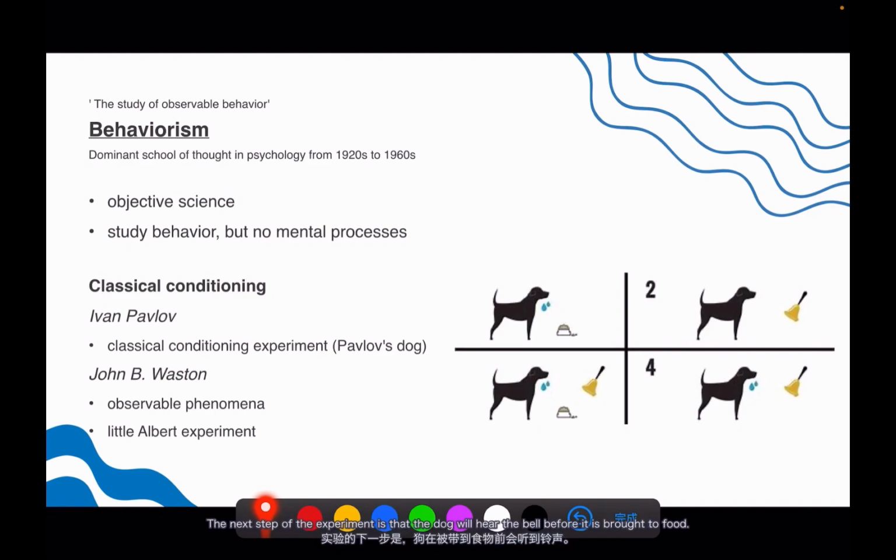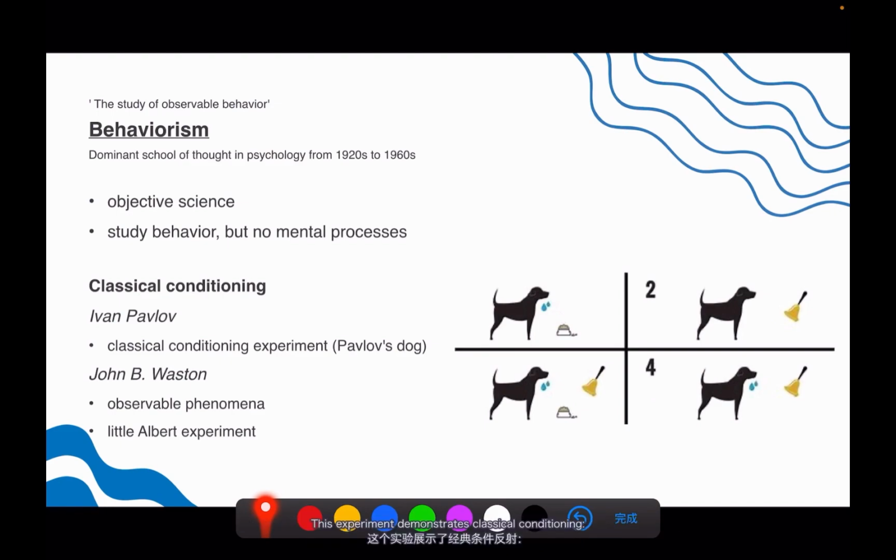The next step of the experiment is that the dog will hear the bell before it is brought food. After many times, the dog knows that the bell means the food, and it will automatically salivate when it hears the bell, even though people do not give food to it.